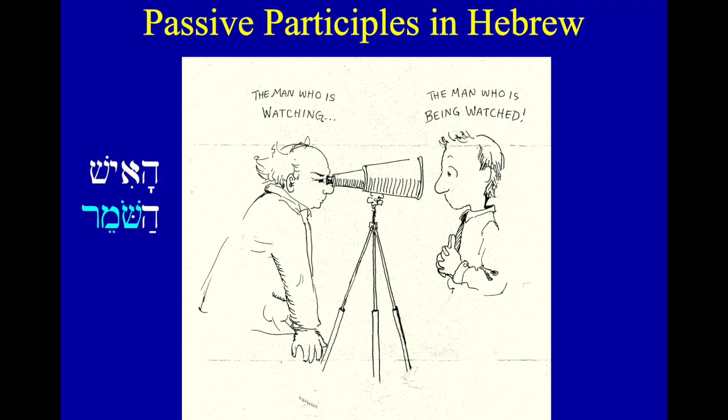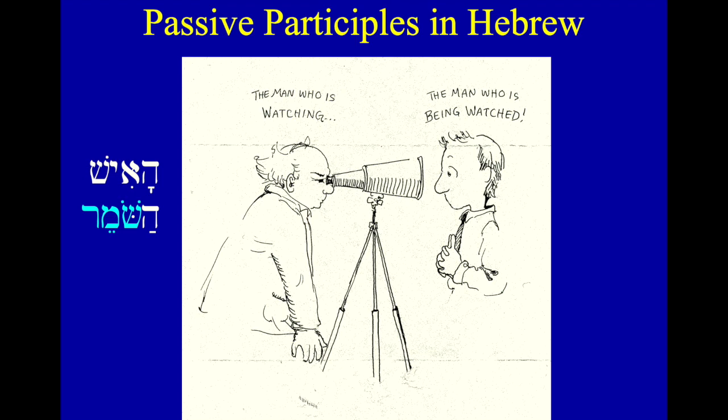The man who's watching would be ha'ish, ha-shomer. Remember, shamar is to watch or keep. Ha'ish is the man. Ha-shomer is an attributive adjective, or attributive participle, because it agrees in definiteness and it comes after. So ha'ish, ha-shomer, the man, the watching one, or the man who is watching.